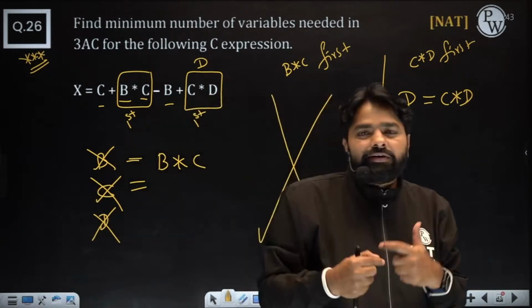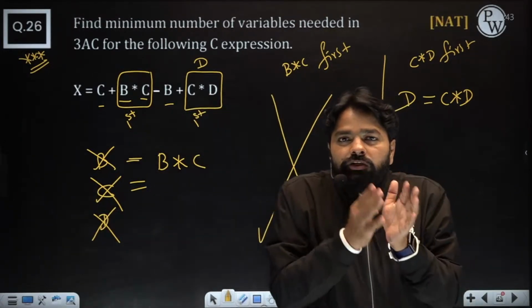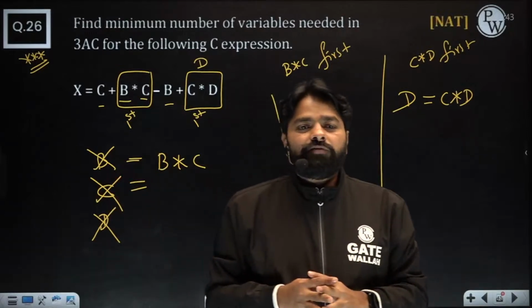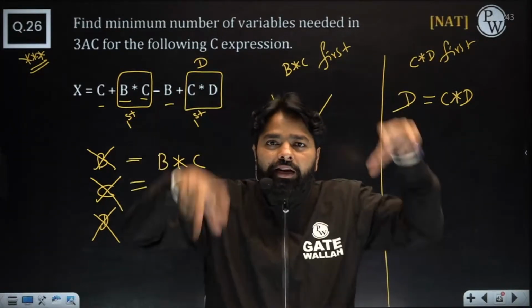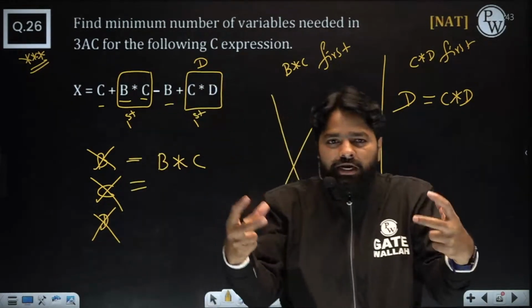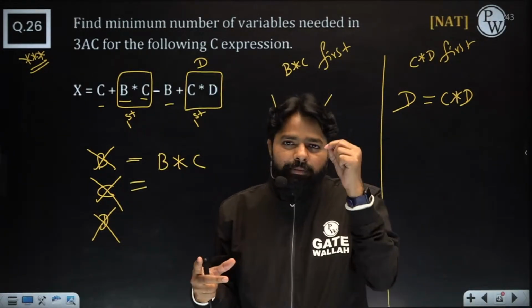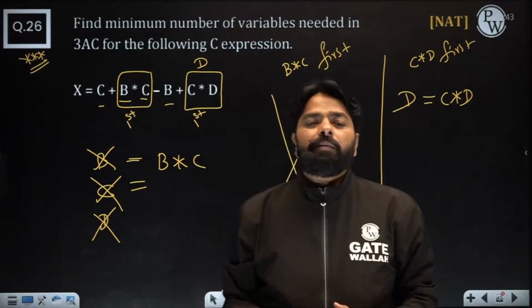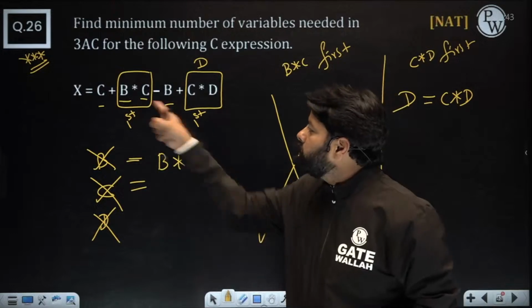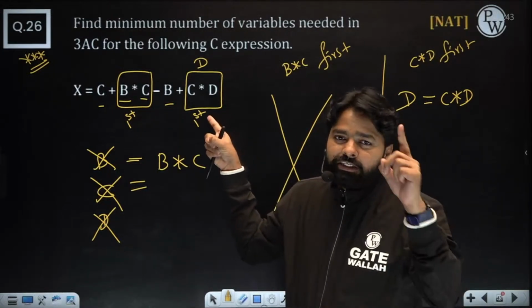If you want to minimize the variables, you should also look at which operation should be done first, because there are multiple operations which are independent. The ordering of the operations can change the result. Are you clear on this point? Remember that line: ordering of the operations can change the number of variables. So which one needs to be done first can change your answer.